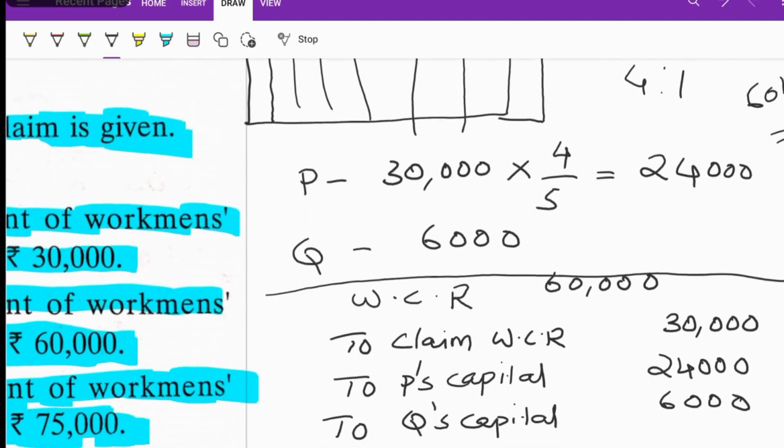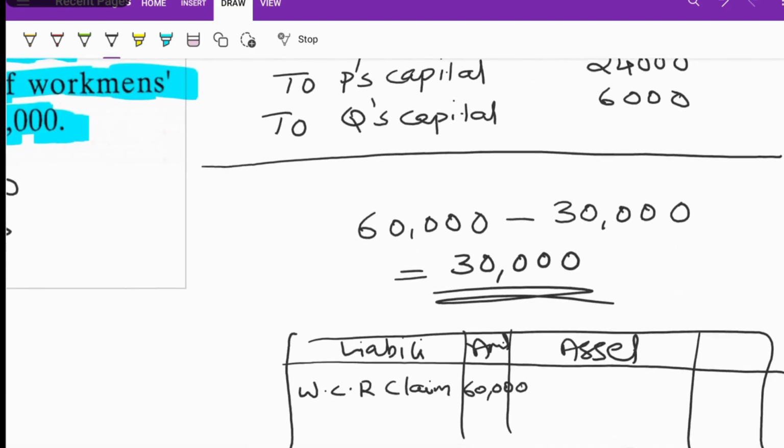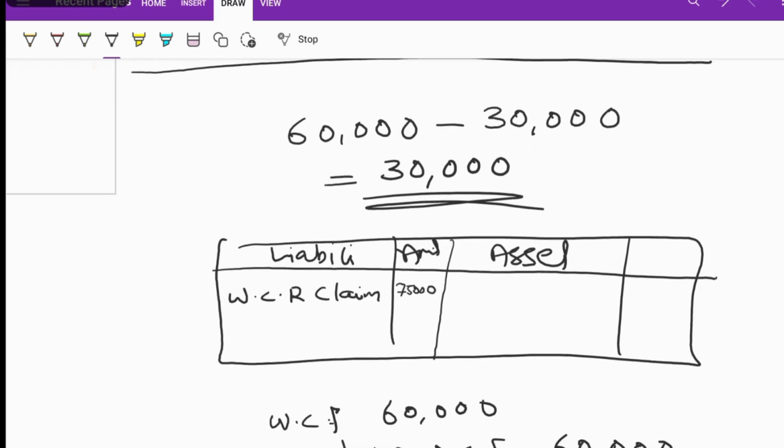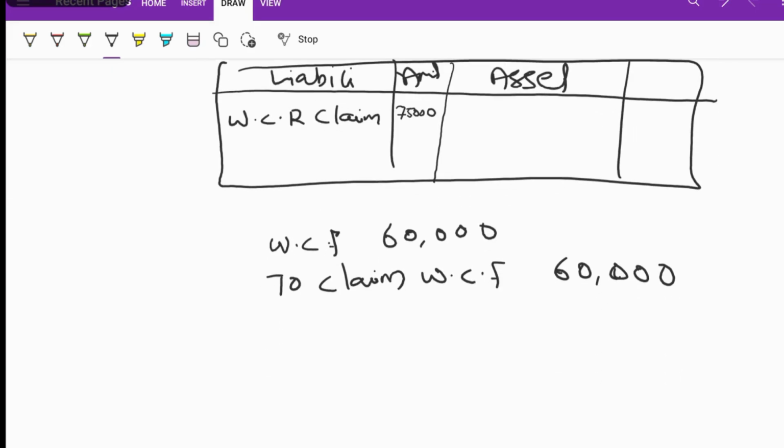We will be writing 75,000 as the claim on workman compensation fund on the liability side of the balance sheet. So what will be the journal entry for case number 5?